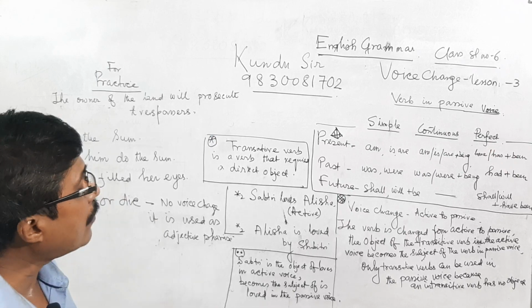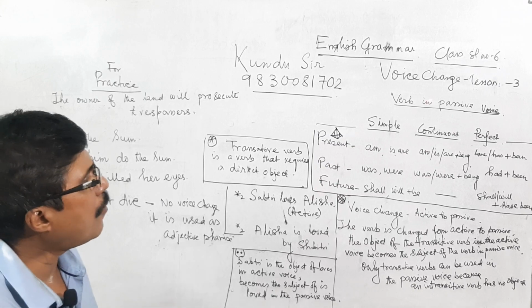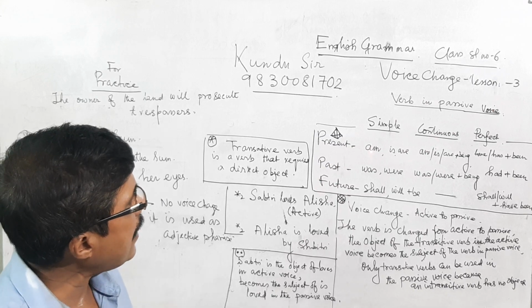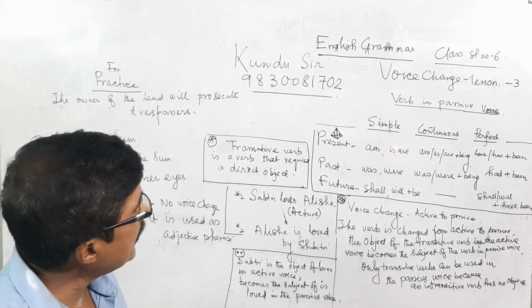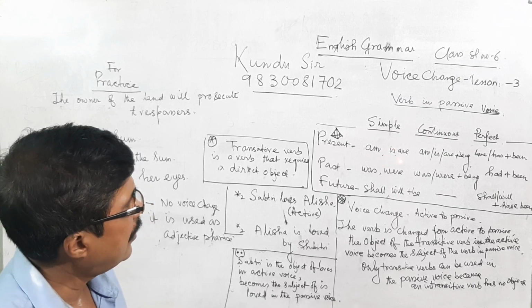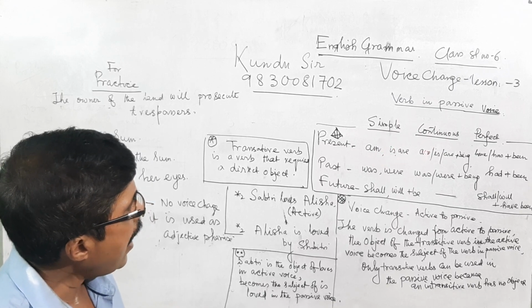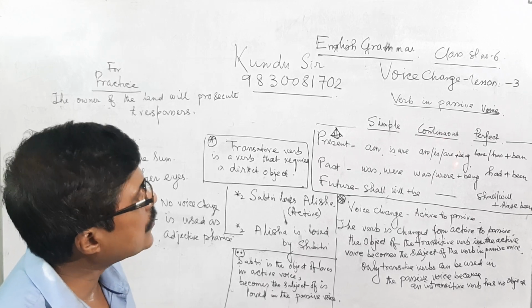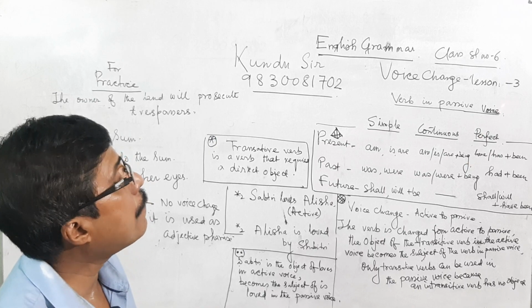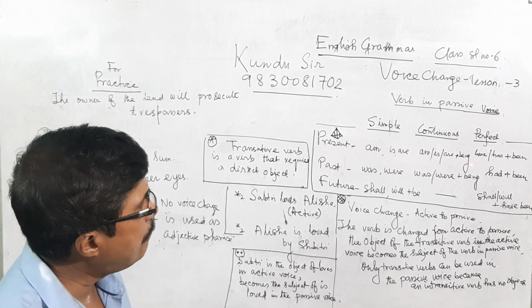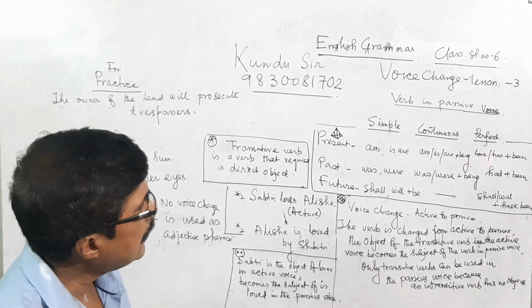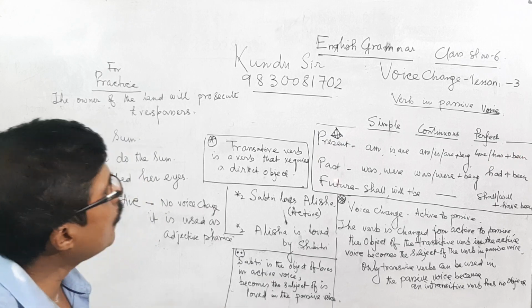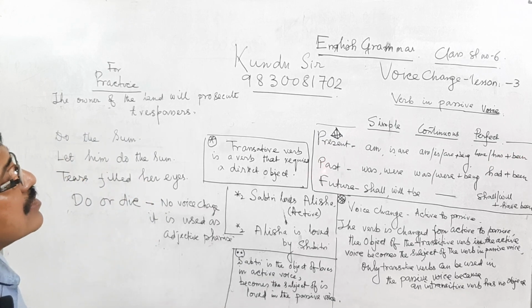I am giving again clarification for passive voice. Am, is or are; in the continuous, am, is or are plus being; for perfect, have or has plus been. Now we are coming to past tense.